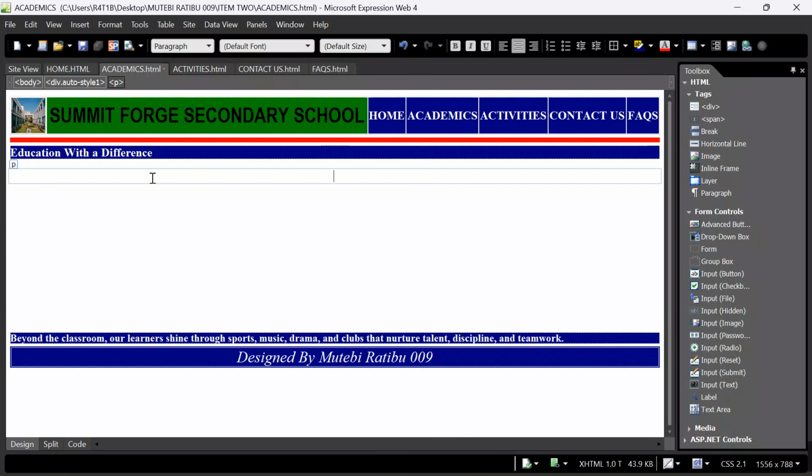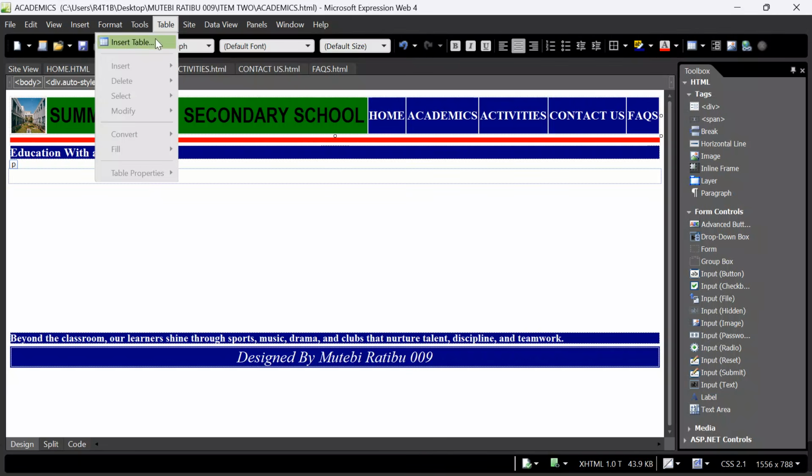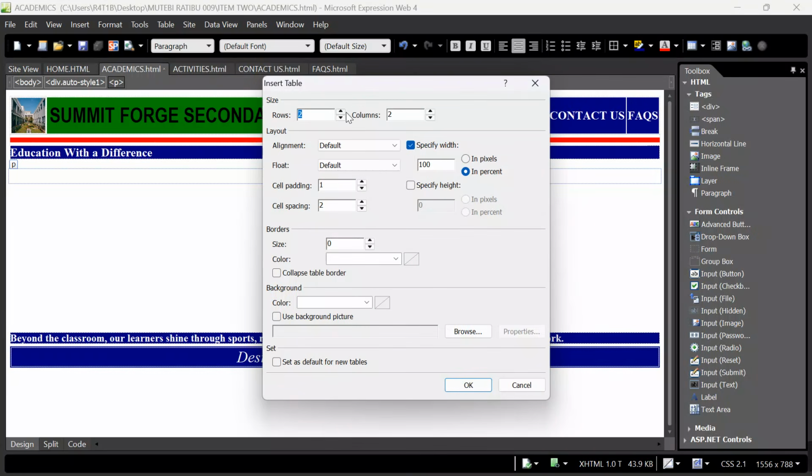Yes, come back here. Come back, we run through. Come back and say, table, insert table, and then I want to see rows. Should I take 4 rows? Okay, let me take 4 rows and 3 columns. Then I'll come over here and say align center, and then click OK.